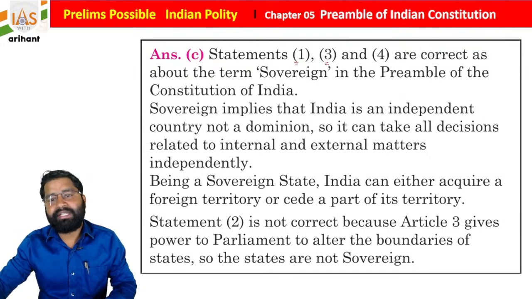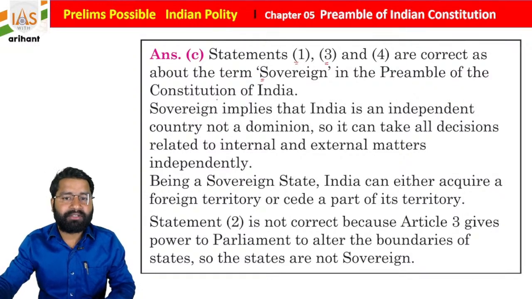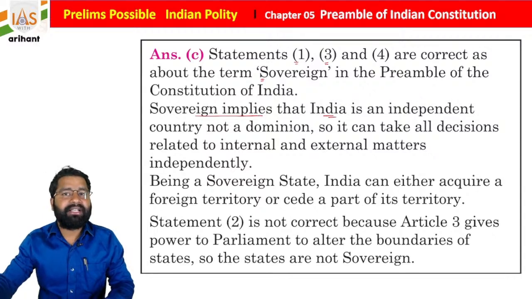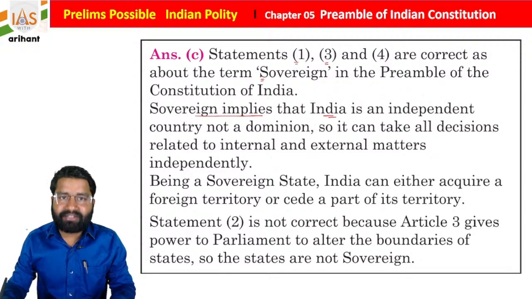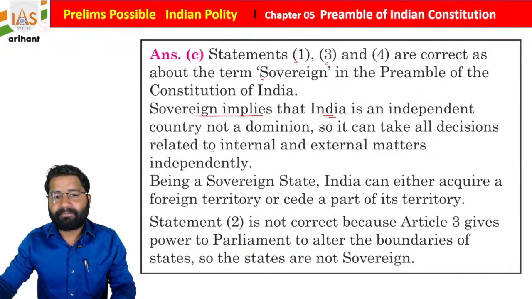Statements 1, 3 and 4 are correct about the term sovereign in the preamble of the Indian Constitution. Sovereign implies that India is an independent country, not a dominion. So it can take all decisions independently, related to internal and external matters.